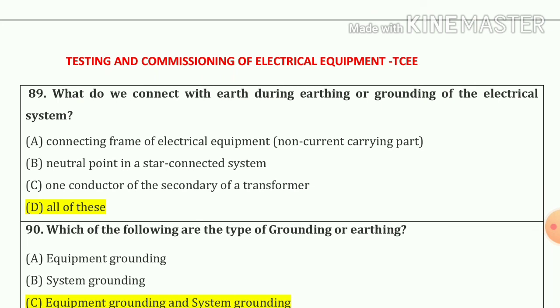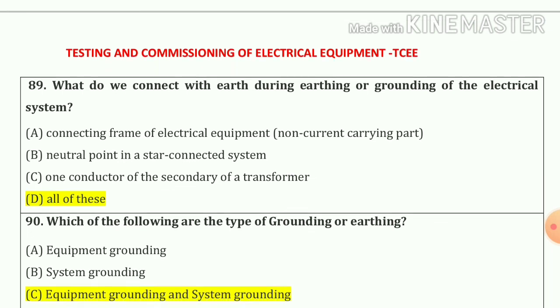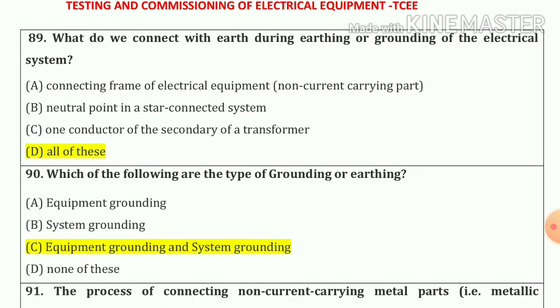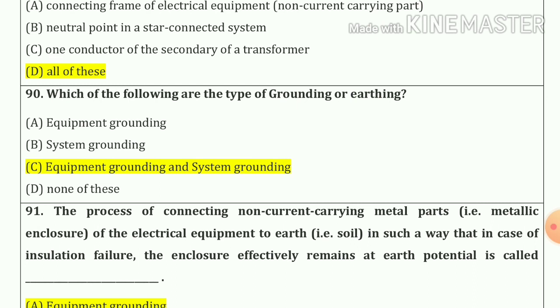89 number. What do we connect with the earth during earthing or a grounding of the electrical system? So our answer is A, B and C. That means our answer is option number D, all of this. Now 90 number. Which of the following are the type of grounding or earthing?